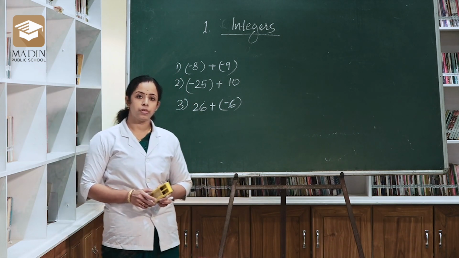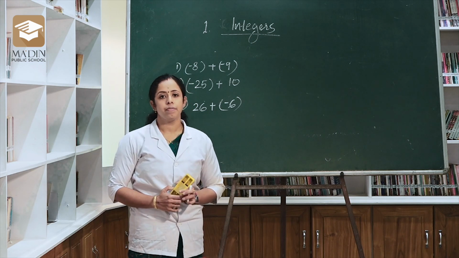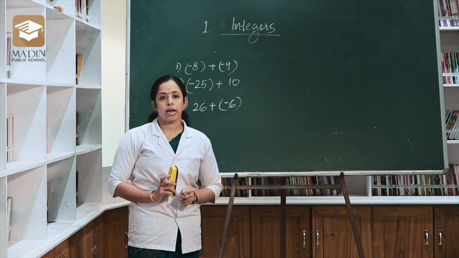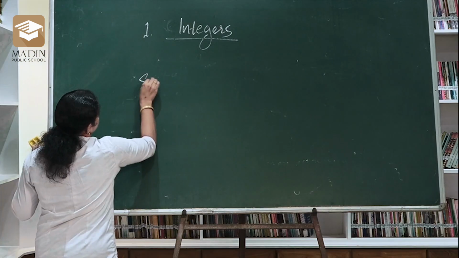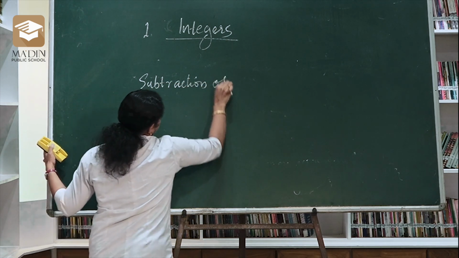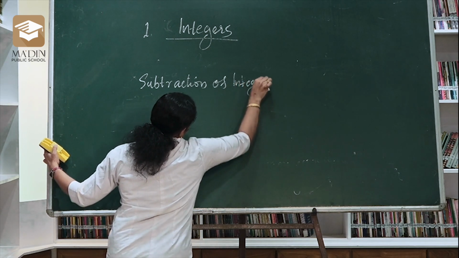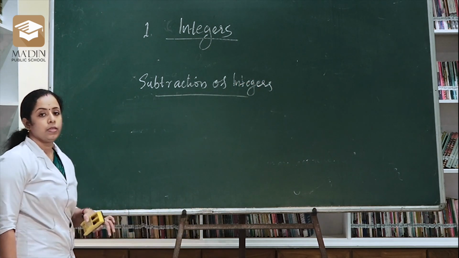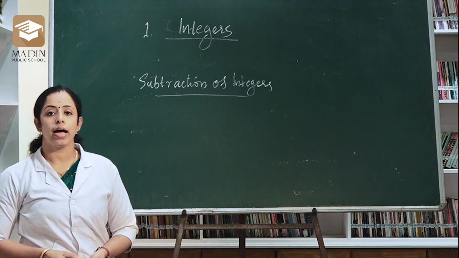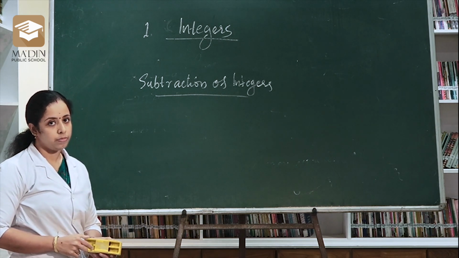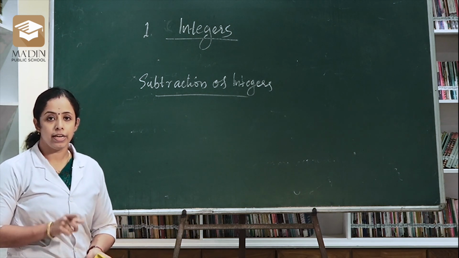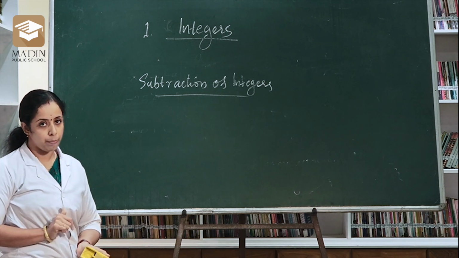What do you mean by subtraction of integers? Any idea? Okay, some of you know, I think, how we can subtract two integers. Subtraction of integers means addition of the additive inverse of the number. I will say once more, subtraction of integers means addition of the additive inverse of the number.